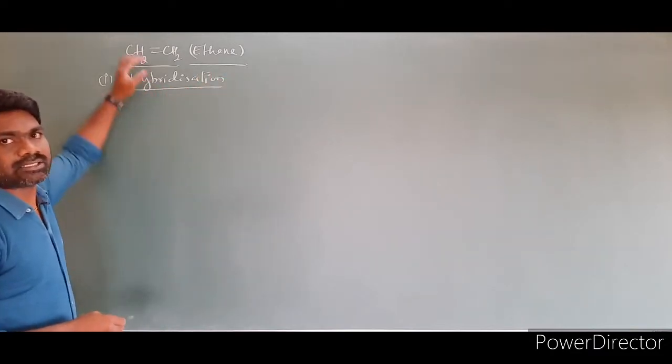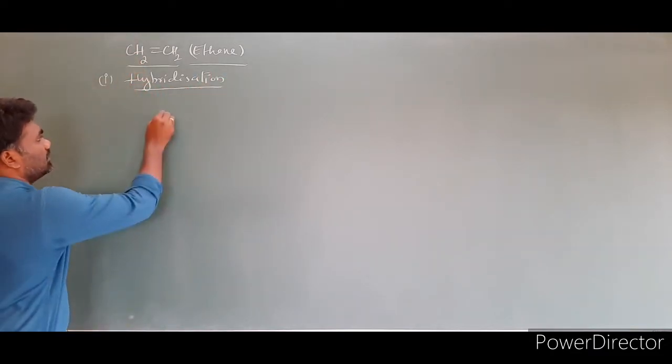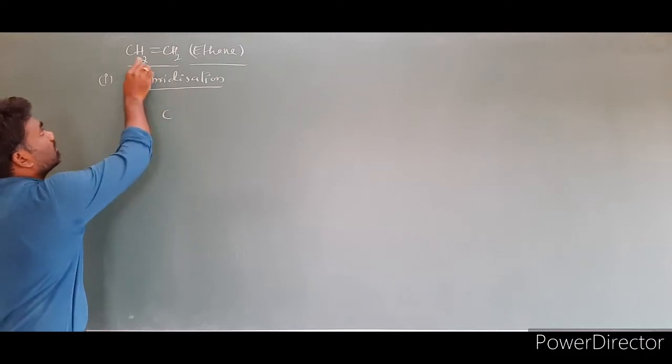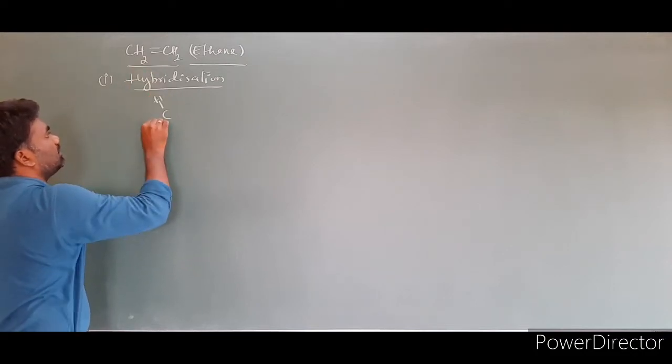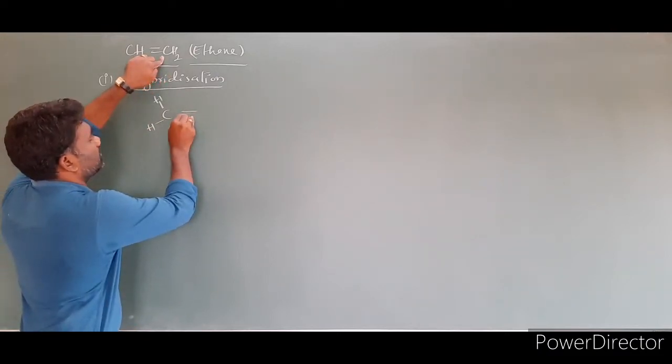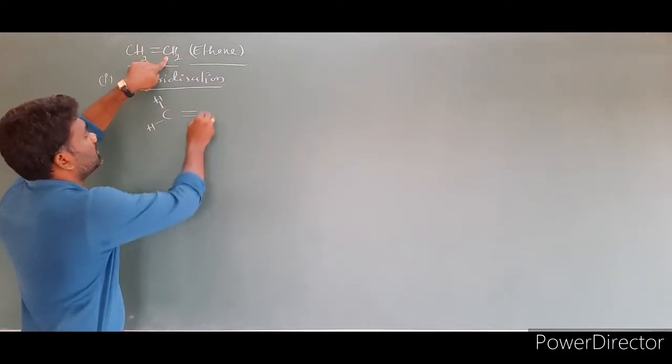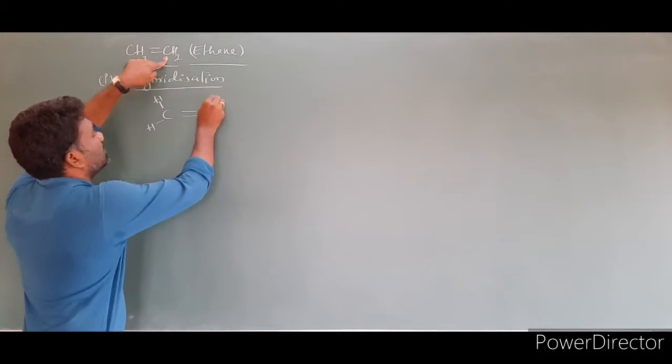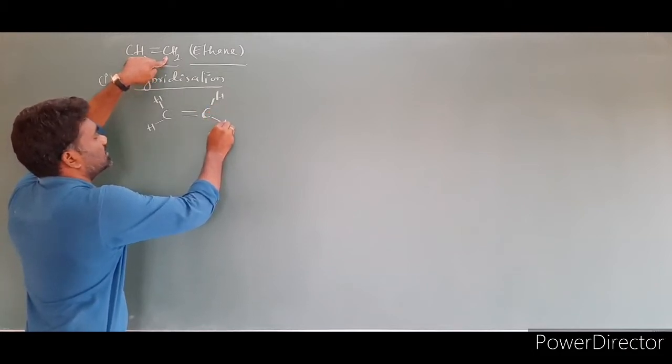Then first we have to write the structure of this ethene molecule here. Carbon, to this carbon two hydrogens. This is the first hydrogen, this is the second hydrogen. And between the two carbons there is a double bond. I am talking about this carbon. To this carbon there are two hydrogens bonded like this.